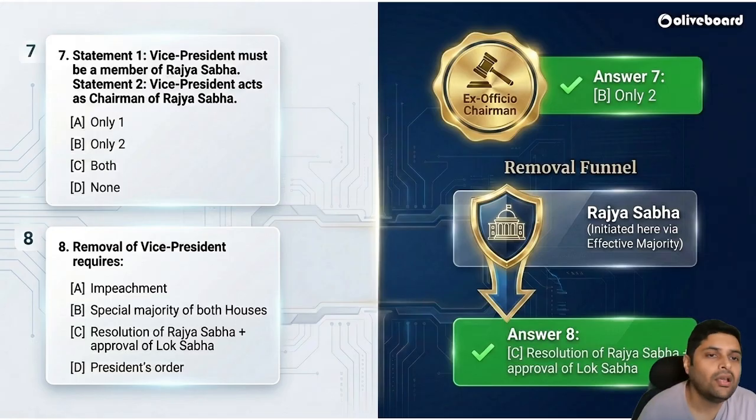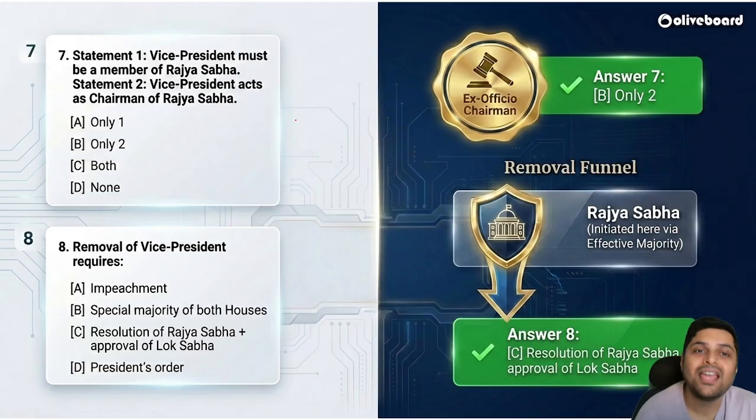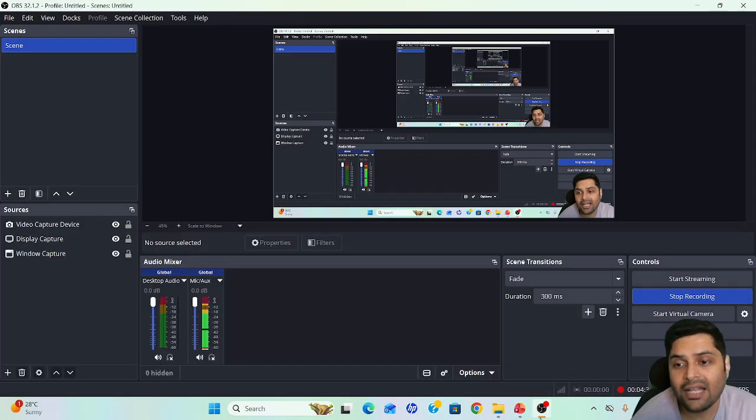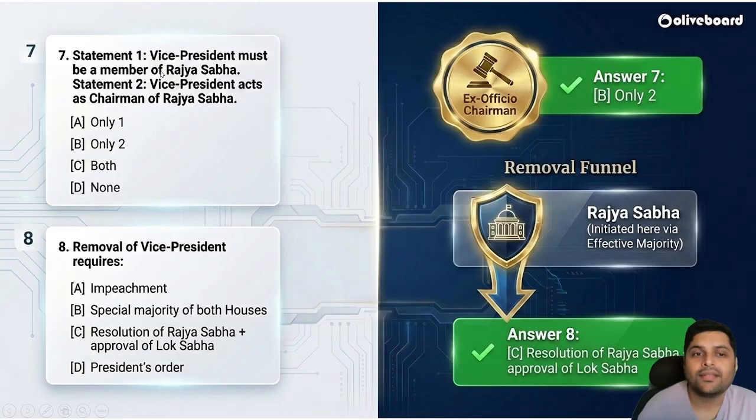Next, statement one. Statement problems are pretty common now, so make sure you're practicing statement problems. I am bringing statement problems for you, so don't need to worry about it. Statement one. Vice President must be a member of Rajya Sabha. What do you think? Is it the right statement? Statement 2.